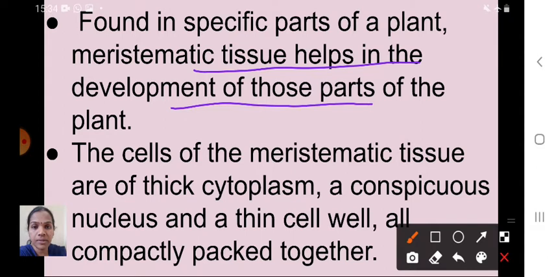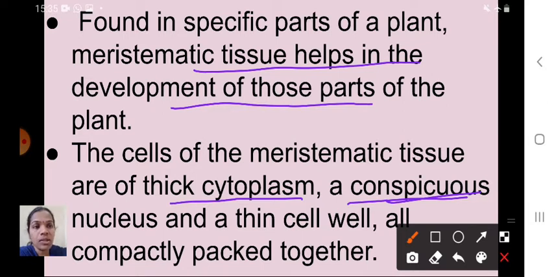Where it is located, that part gets developed with the help of meristematic tissue. Second point, the cells of the meristematic tissue have thick cytoplasm, a conspicuous nucleus, that means a clear nucleus, and a thin cell wall, all compactly packed together.